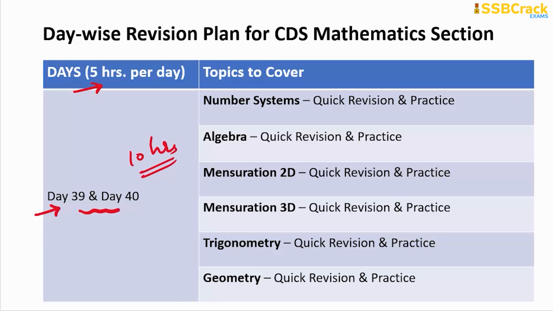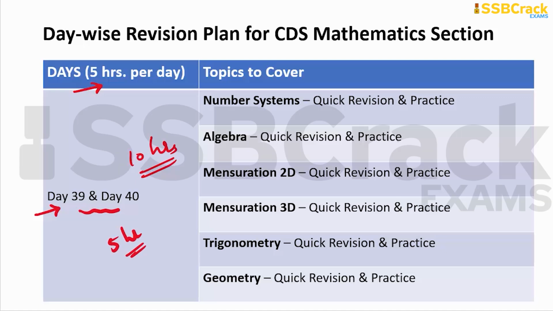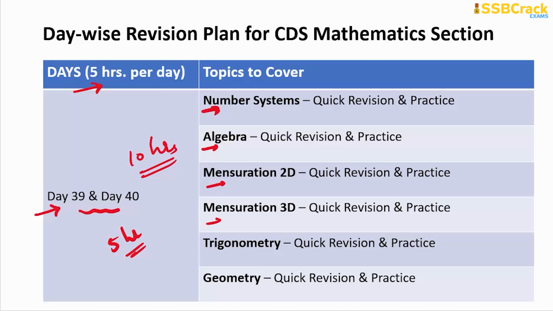See, out of these 10 hours, you have to take 5 hours for the topics number system, algebra, mensuration 2D, mensuration 3D, and trigonometry. So cover the revision of the study materials of all these topics. Do a quick revision, and in the remaining time, you have to solve problems.